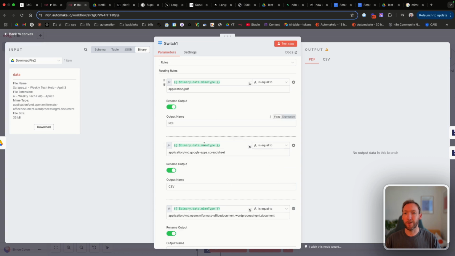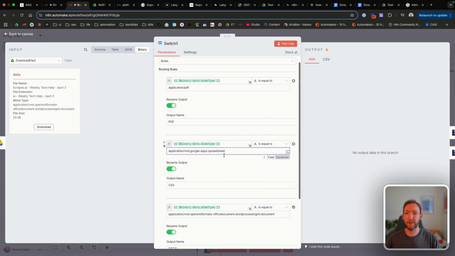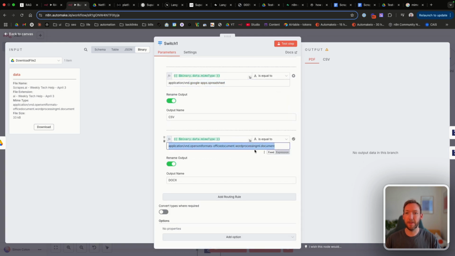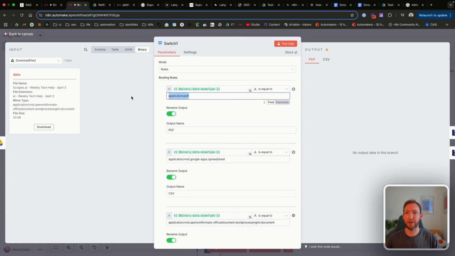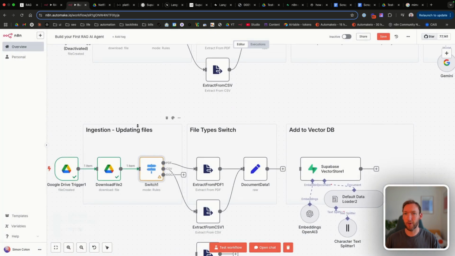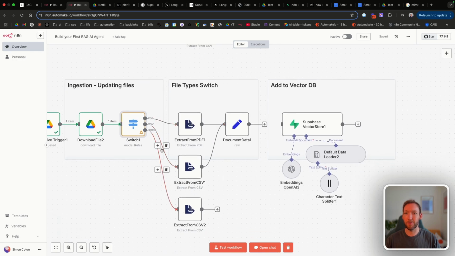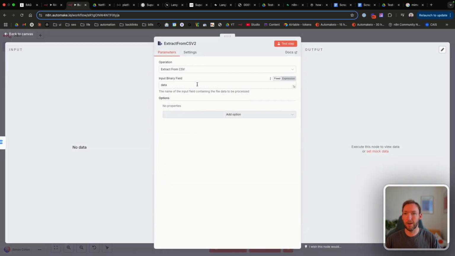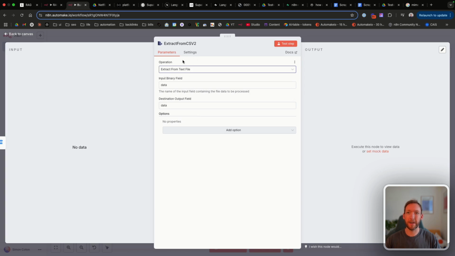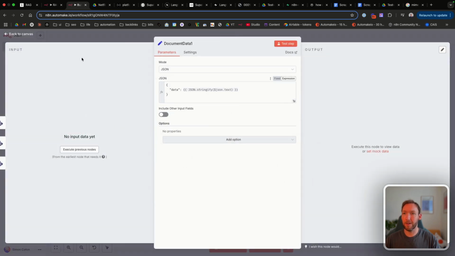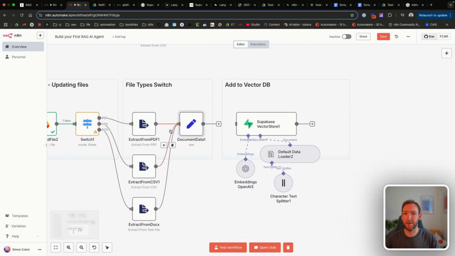So we've gone in and we've updated that. So for CSV, it's application/vnd, and you can Google these, by the way, .google-apps.spreadsheet, and then the docx we'd already put in, and application/pdf here. I've also gone and updated it here in our previous node, and we'll connect this third route, the docx route, to here. And we're just going to pick extract from text file there, and we'll call it from docx. And again, it just follows into the data here, exactly the same as we had before.